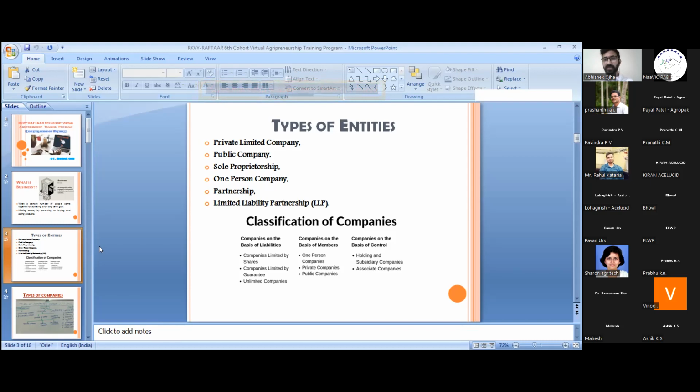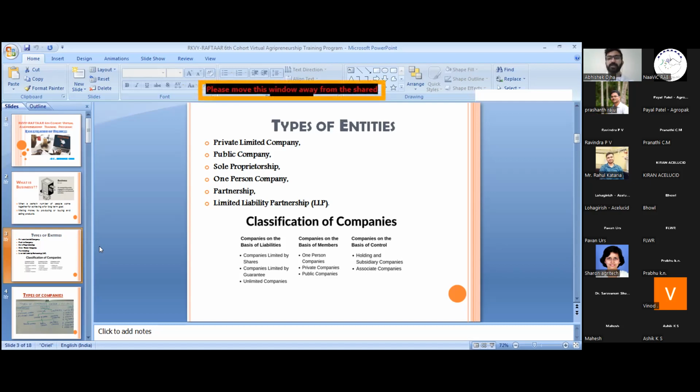So the companies can be incorporated on the basis of 3 things: the liabilities. First, limited by shares. If I am a shareholder in a company, then I am owing a liability only to the extent of my shares. It is not more than what I owe to the company. For example, if I am a shareholder of Reliance Industries, and I have purchased almost 10 shares of 10 each, for example, so I have the liability of 100 rupees towards Reliance Industries.